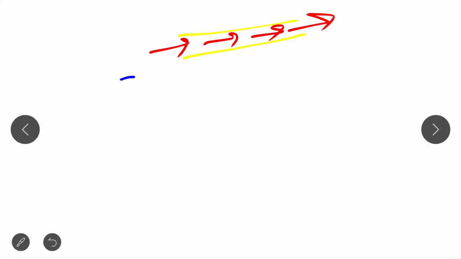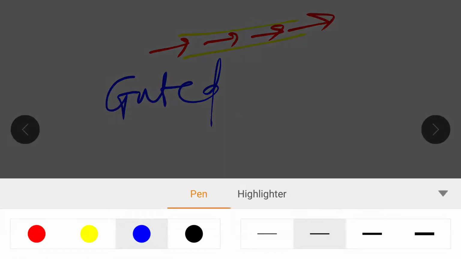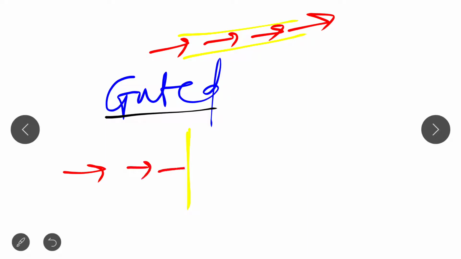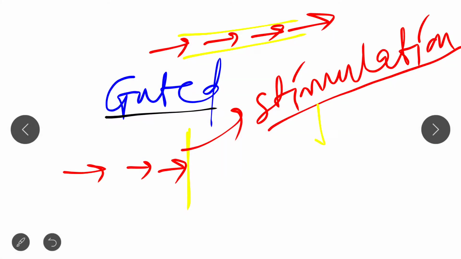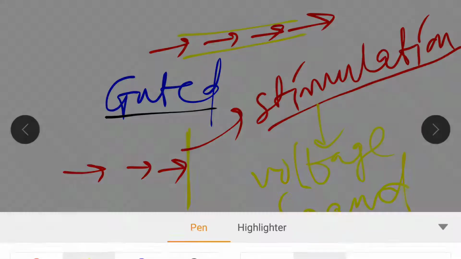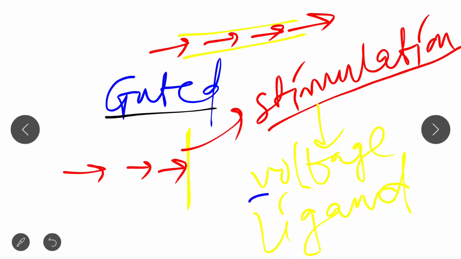Channel proteins are basically gated. What is gated? In case of a gated channel protein, there is a gate present, and the molecule has to be transported through this gate, and this gate will be locked until and unless it gets a stimulation signal. The stimulation signal may be a voltage signal, or maybe a ligand signal.